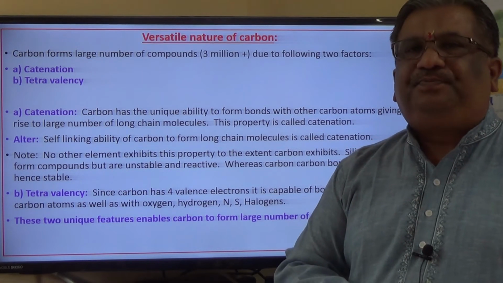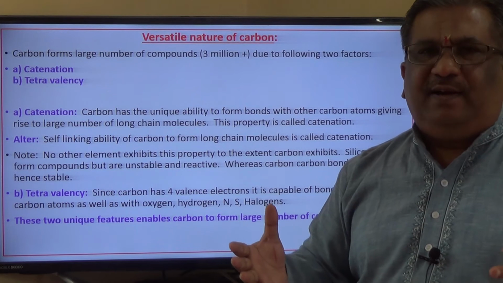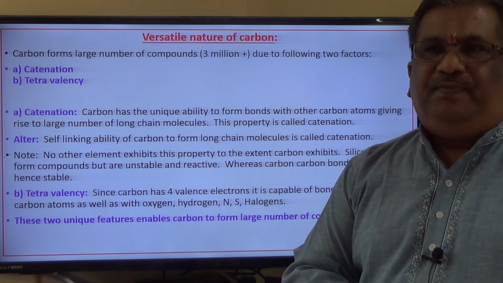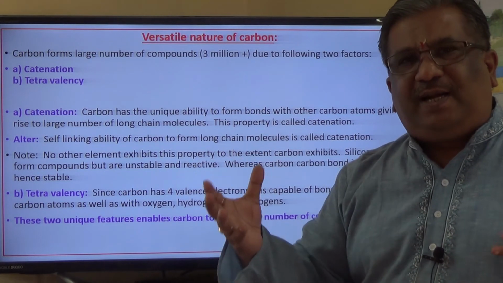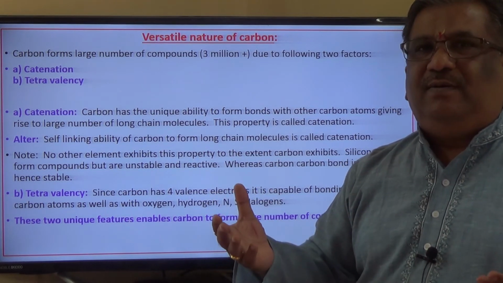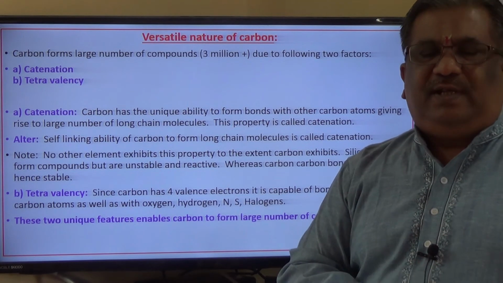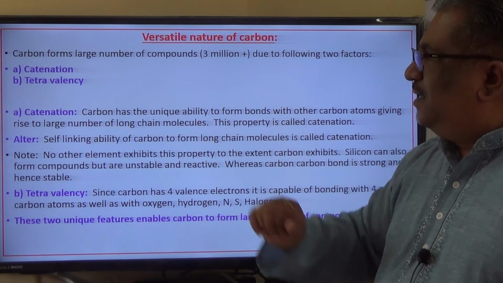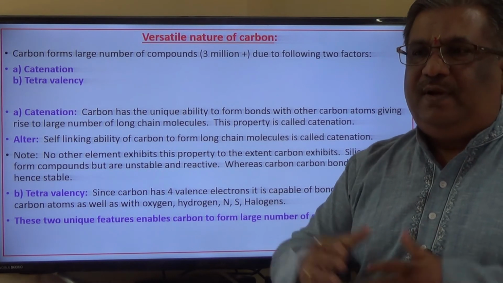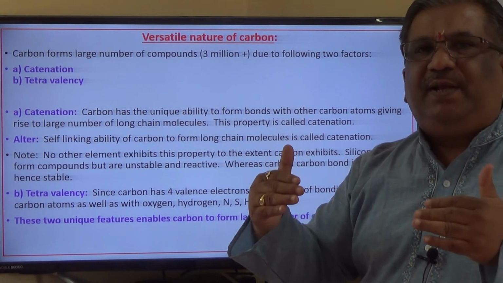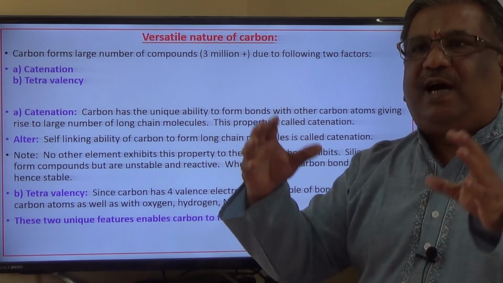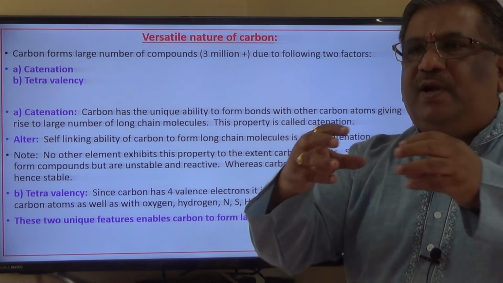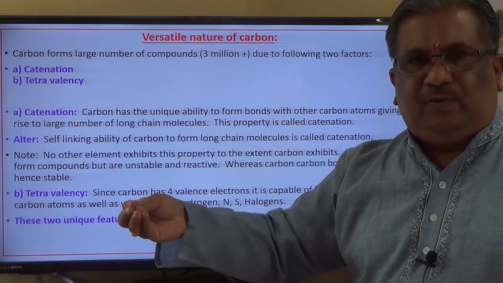That means, can we join 10 carbon atoms? Yes, possible. Can we join 100 carbon atoms? Yes, possible. That means what this property says is self-linking ability of carbon. Carbon atoms can be linked together to form very long chain molecules.